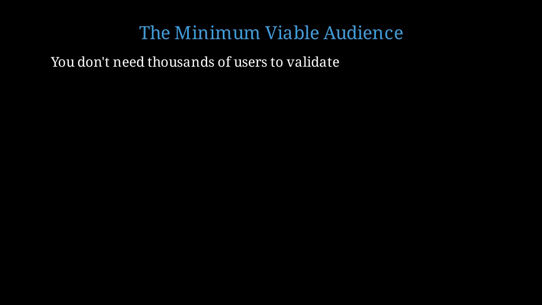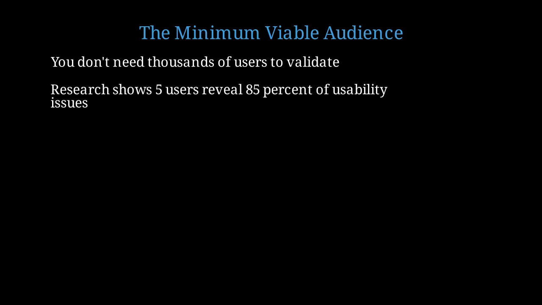An important concept related to MVP is the minimum viable audience. How many users do you need to validate your idea? You don't need thousands of users to validate your core assumptions. In fact, thousands of users can actually slow down learning. Nielsen-Norman Group research shows that just 5 users reveal 85% of usability issues. Diminishing returns kick in fast.